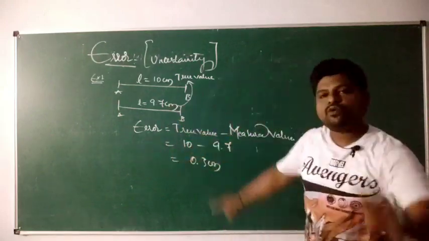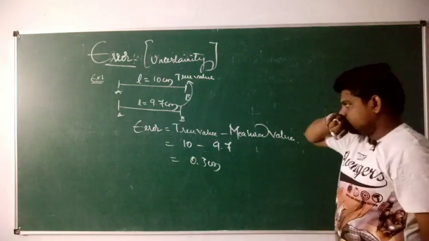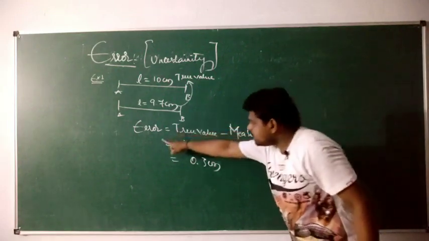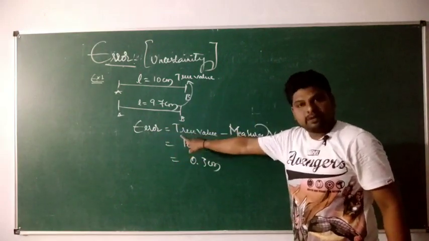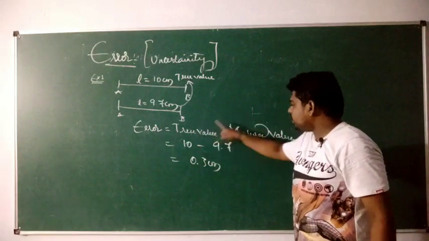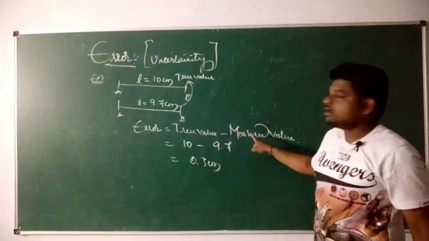So this is error. How do you define error in terms of physics? Error is nothing but the difference between true value and measured value. It is the difference between true value as well as measured value.